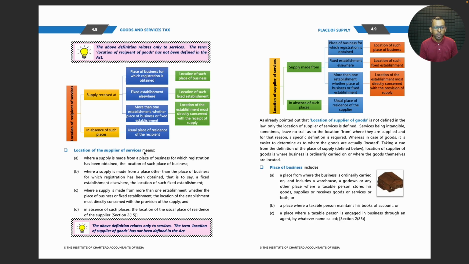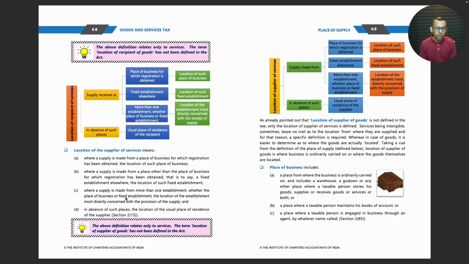Location of supplier of services means where a supply is made from a place of business for which registration has been obtained, the location of such place of business. Where a supply is made from a place other than the place of business for which registration has been obtained, that is to say, a fixed establishment elsewhere, the location of such fixed establishment.